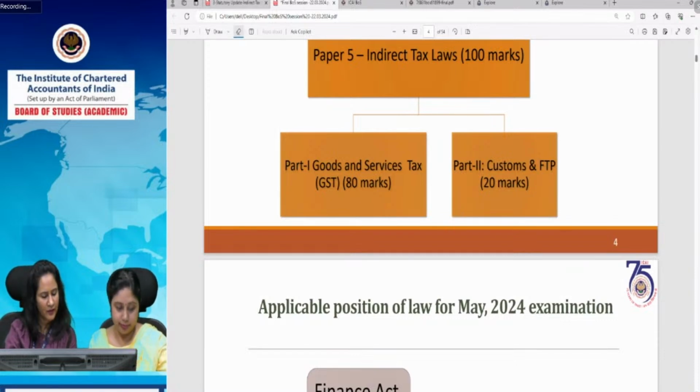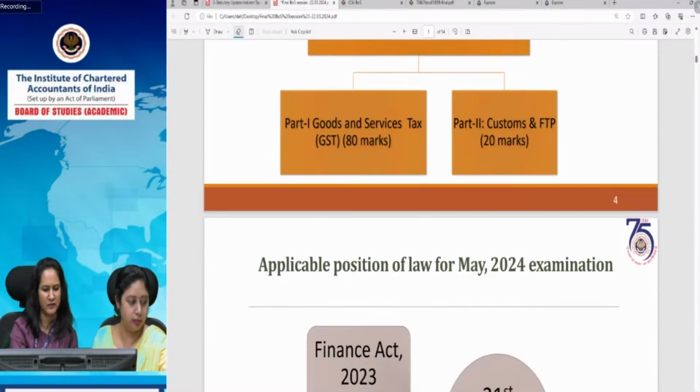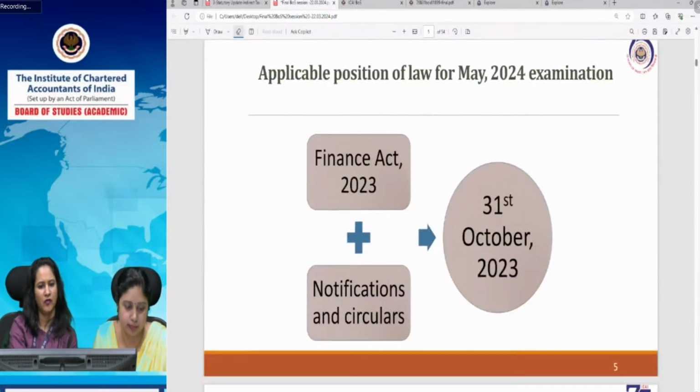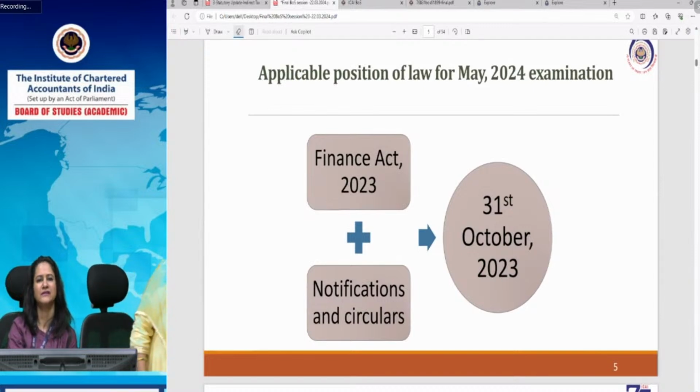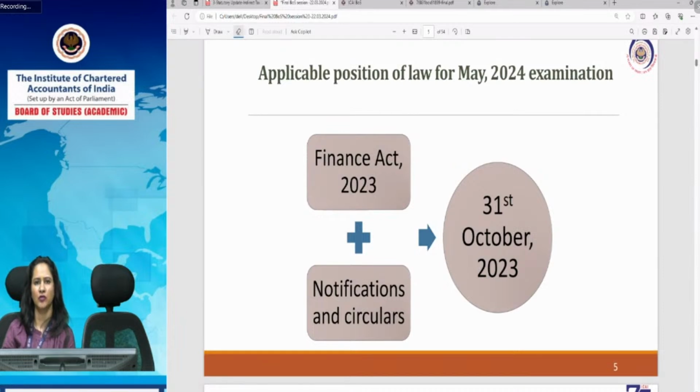Yes. So let's move to the applicable position of law for May 2024 examination. For the May 24 examination, Finance Act 2023 is relevant for you, and the significant amendments made by notifications and circulars till 31st October 2023 are applicable for you. As you already know, the cutoff date applicable for the examination is 6 months prior to the date of examination. So for the May 24 examination, the cutoff date is 31st October 23.